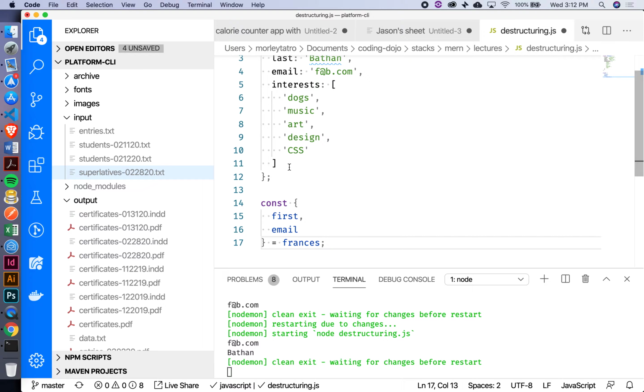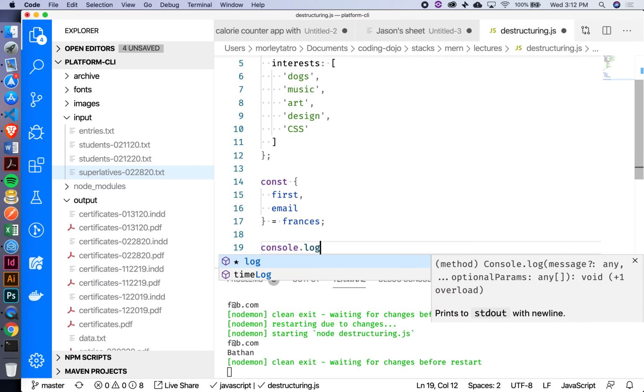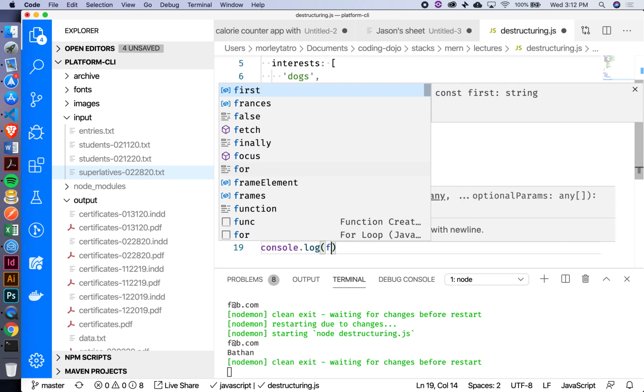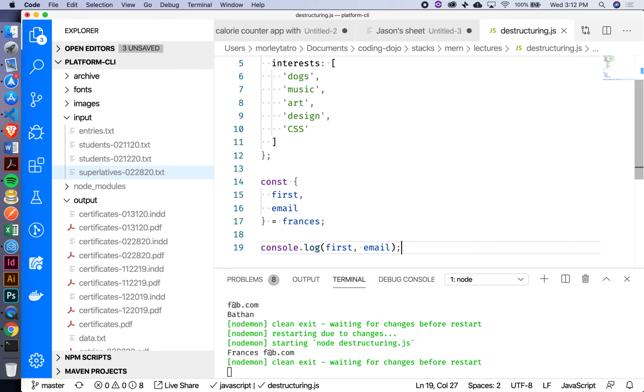But notice how I haven't actually set any values for those keys, right? I'm really just saying these are the keys that I'm interested in inside the Francis object. I'm targeting them specifically and saying those are what I want. Okay, so now we can come down here and just log them out because they're just any old variables for us. So I've got first and email. Okay? And I'm getting Francis and her email.